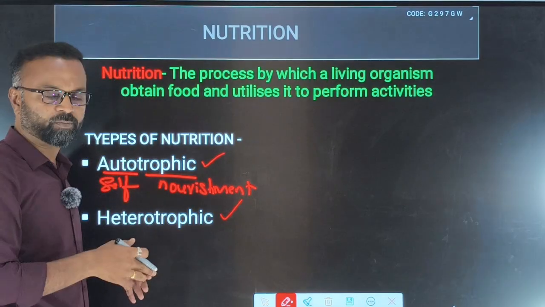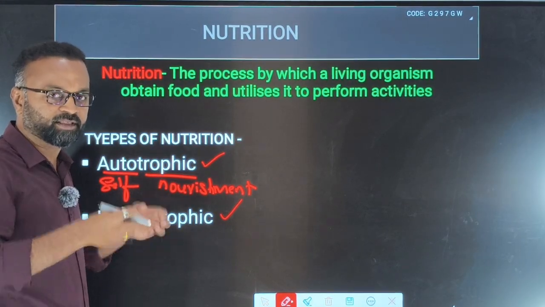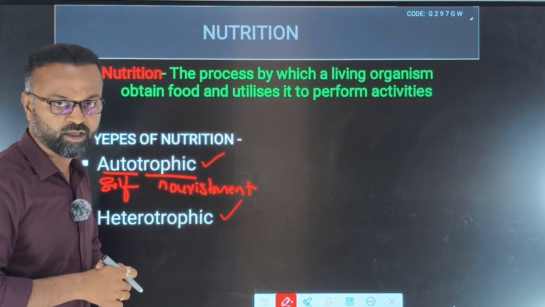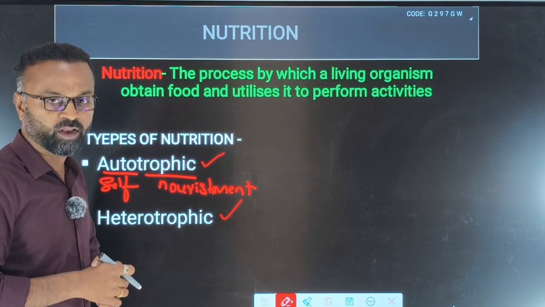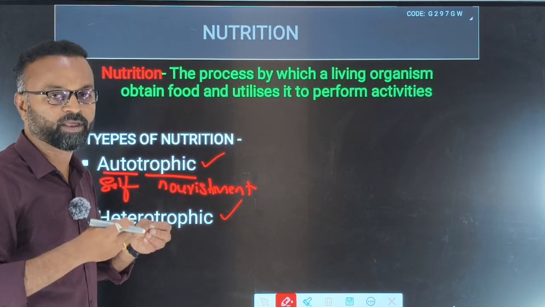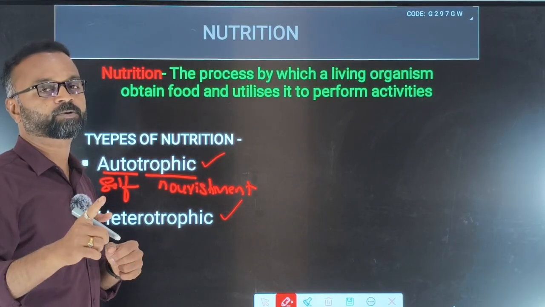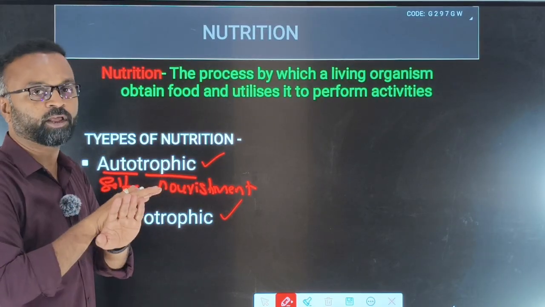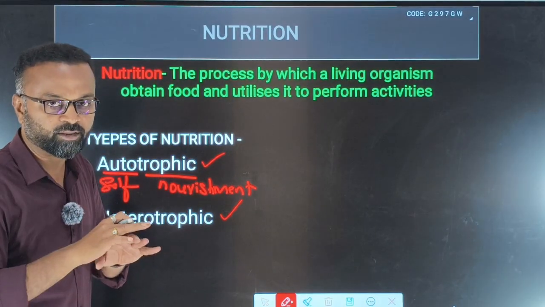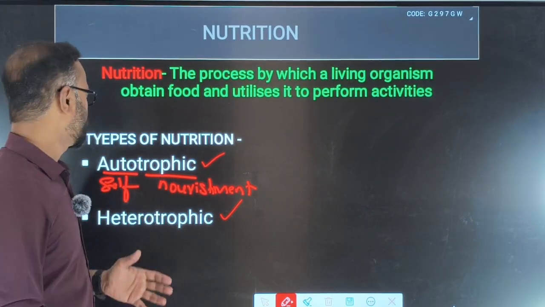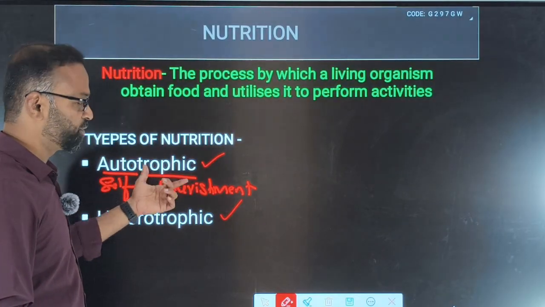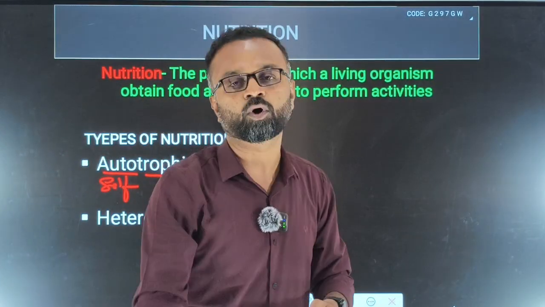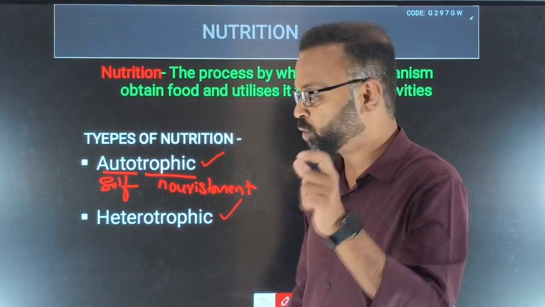Nourishment. Self-nourishment. They are preparing their own food. Which ones? The green plants and the algae which have chlorophyll in them have the capability of preparing their own food by the process called photosynthesis. So they are self-nourishing. They are not depending on any other organism. Such nutrition we call autotrophic nutrition, and those organisms we call autotrophs.